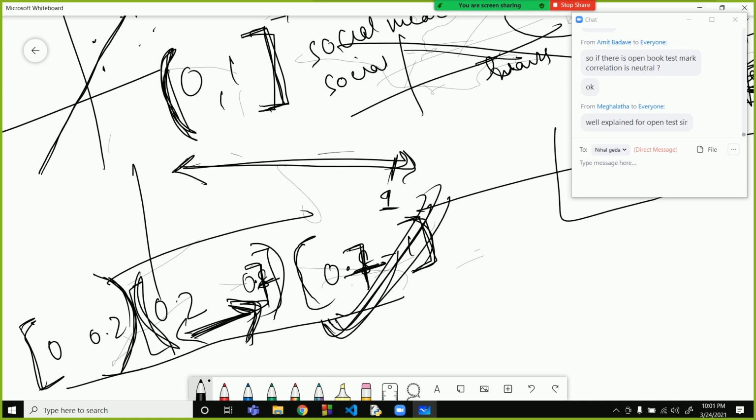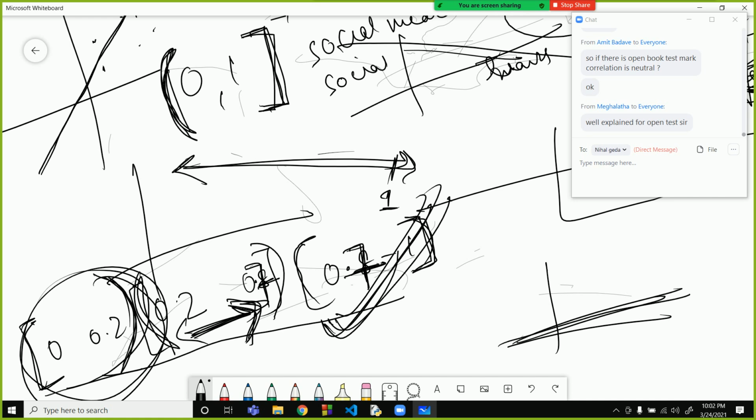Now if everyone studies for 10 hours but the paper was so tough tomorrow that no one gets good marks, then for that data set it will hold a very mild relationship. It will be a little bit positive, but it will not be negative, because more study, more marks. It will never happen that the more you study, the fewer marks you get.